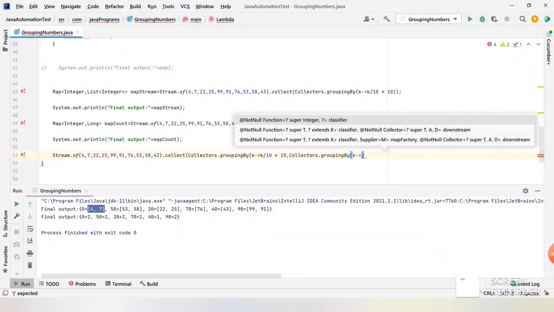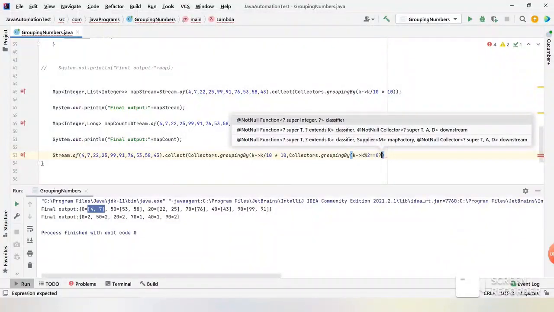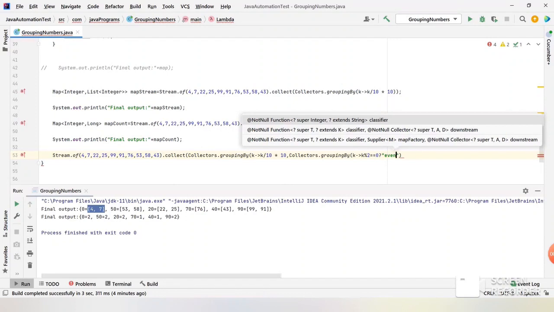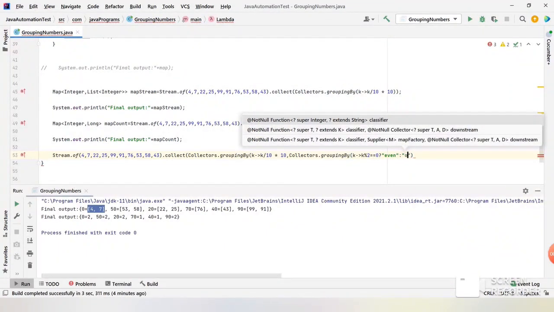How do we check an even or odd number? By taking the remainder of the value when dividing by 2. So I will take the modulus of 2 to check whether it is even or odd, and I will check the condition against 0. If it is 0, then it is an even number; if it is not, then it is an odd number. To check the condition, we can use the ternary operator here: if it is 0, then even, else odd.